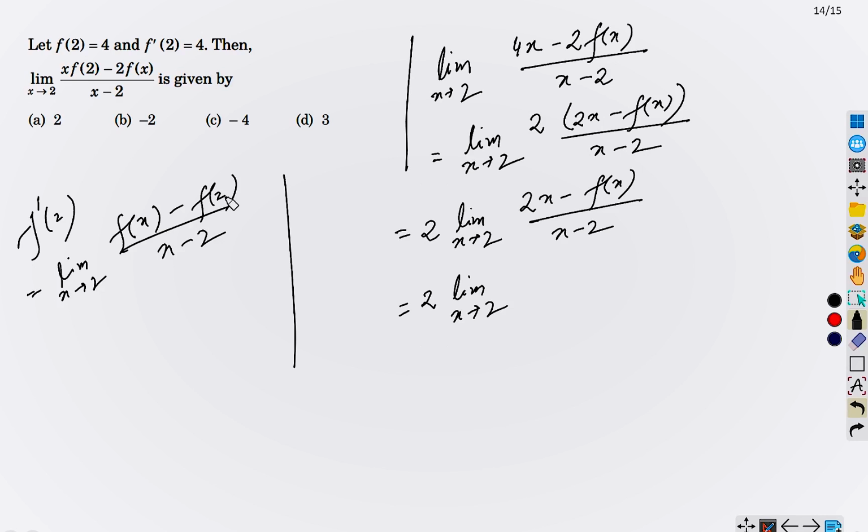And we know f(2) equals 4, so f(x) minus 4, we need some kind of this thing. So this 2x we can write in this way. It is just some sort of trick. There is nothing so difficult here. We can write this in this way, x minus 2 plus 2, right?